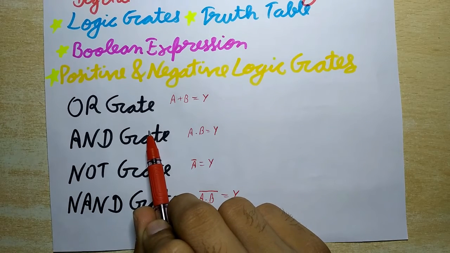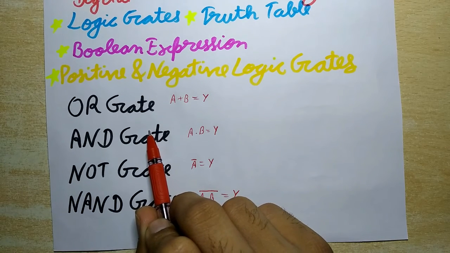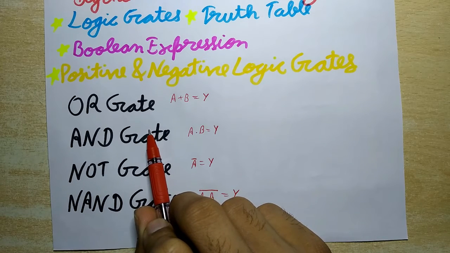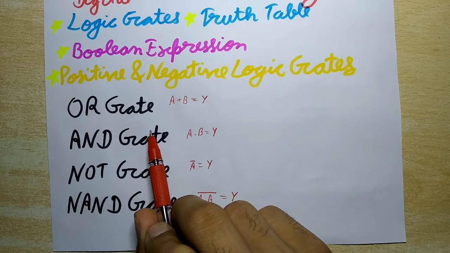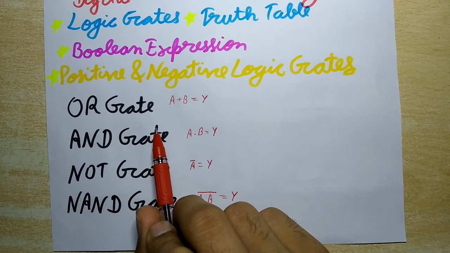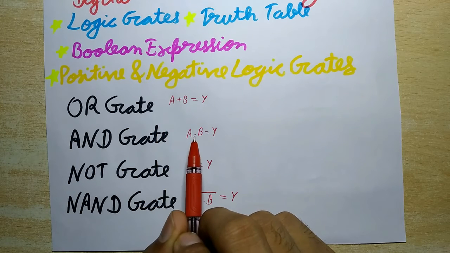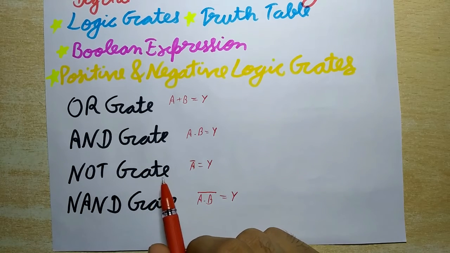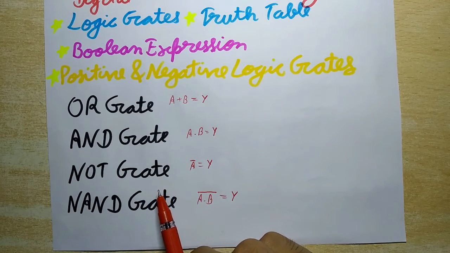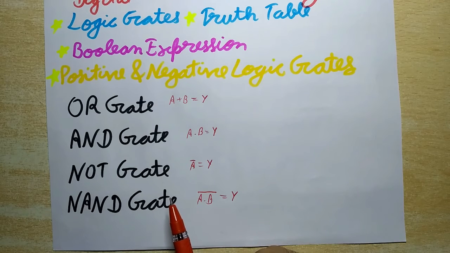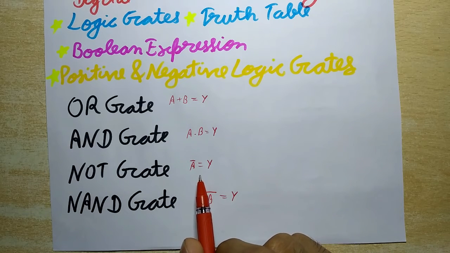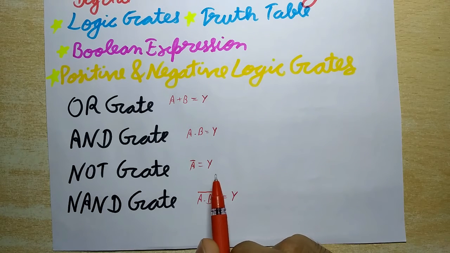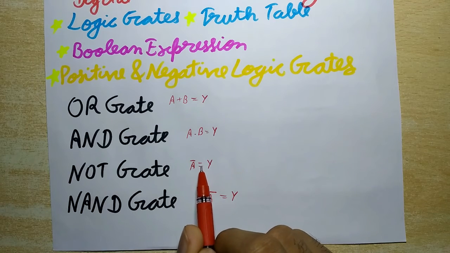Next is the AND gate. It is a digital circuit having two or more inputs but only one output. It gives a high output 1 if A and B are both high, 1. Otherwise it gives a low output, 0. It is described as A dot B is equal to Y. And now next is the NOT gate. It is a digital circuit having only one input and one output. If the input is 1, then the output is 0, and if the input is 0, then the output is 1. This is the Boolean expression: A bar is equal to Y.